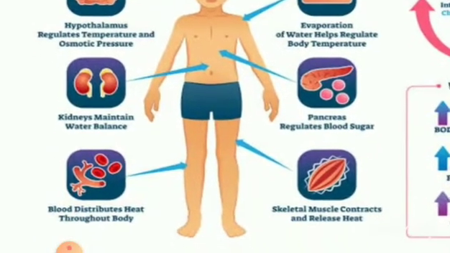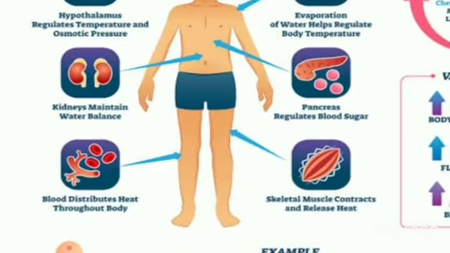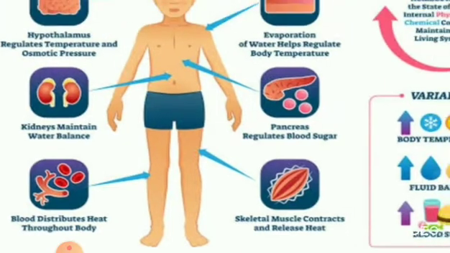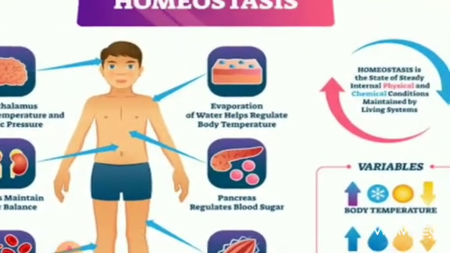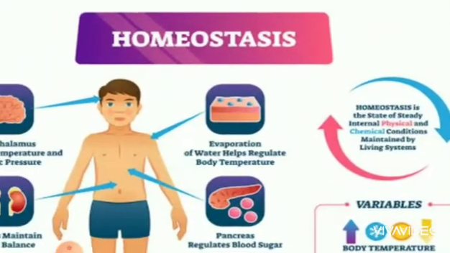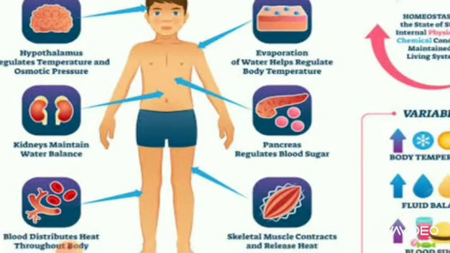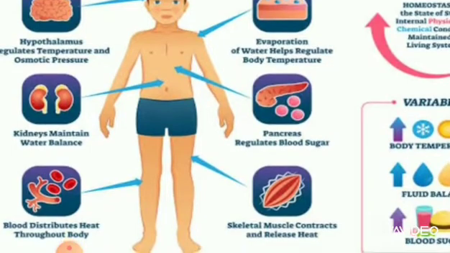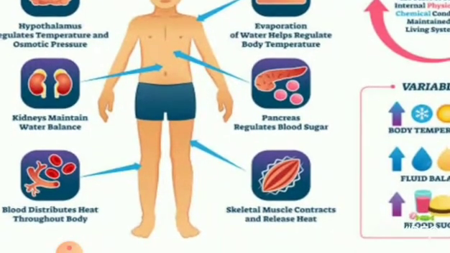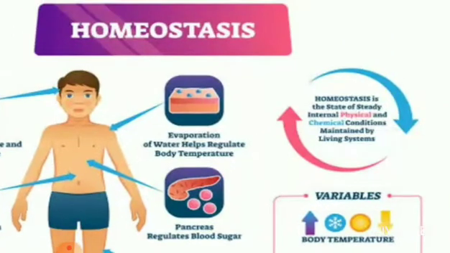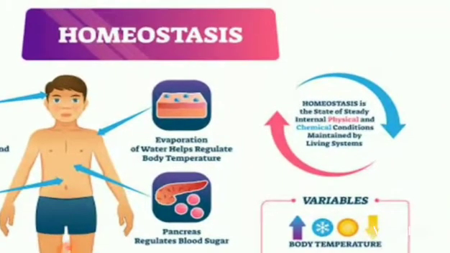Role of kidney: the kidney maintains water balance. Blood distributes heat throughout the body. Evaporation of water helps regulate body temperature. Next, pancreas. The pancreas regulates blood sugar. Skeletal muscle contracts and releases heat.